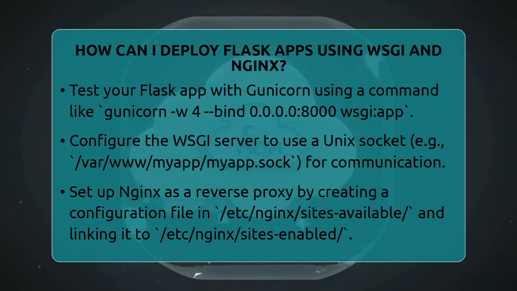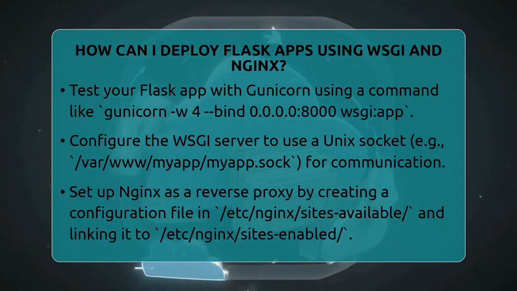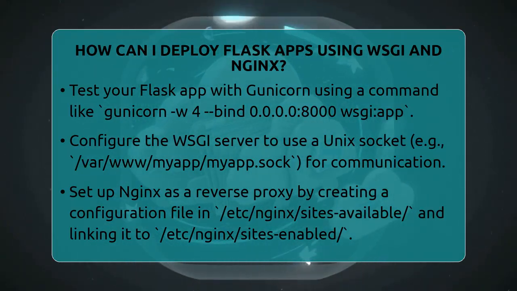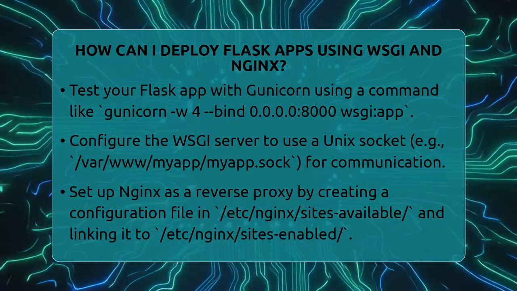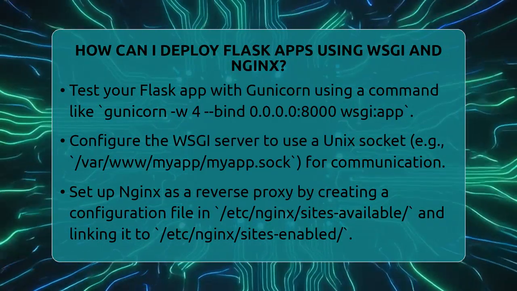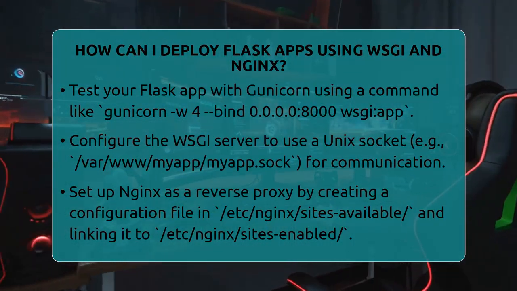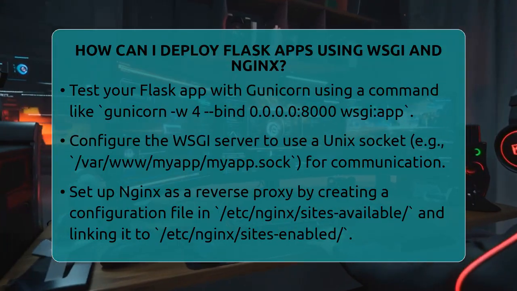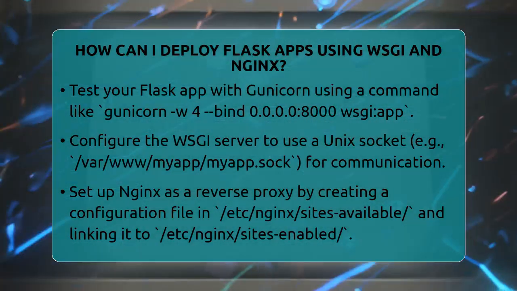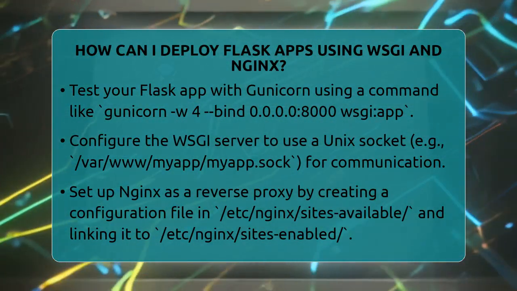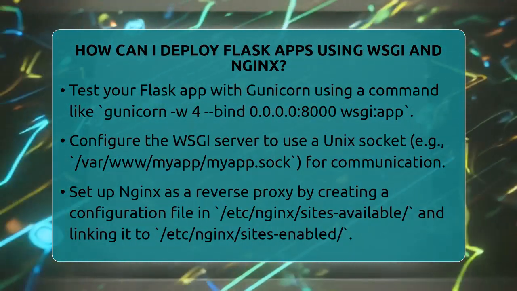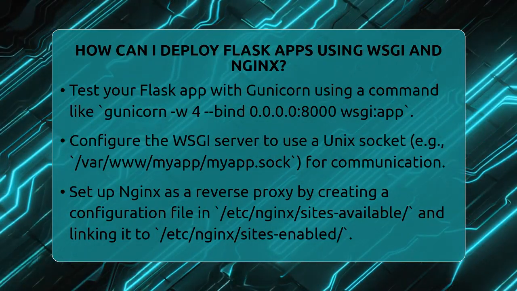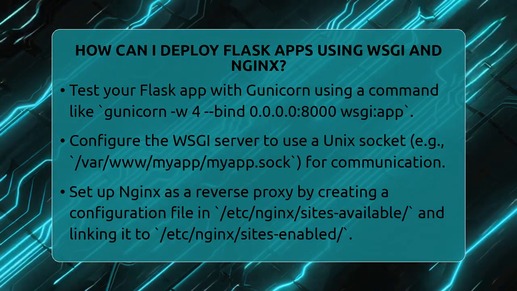Now, set up Nginx as a reverse proxy. Create a configuration file in sites-available with details like the server name and listening port. Inside, tell Nginx to forward requests to your socket file. For example, proxy_pass http://unix:/var/www/myapp/myapp.sock. Link this file into sites-enabled to activate it.